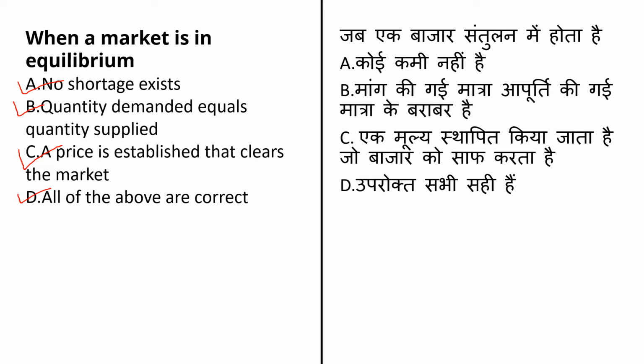The price at which the quantity demanded is equal to the quantity supplied is called the equilibrium price or market clearing price, and the corresponding quantity is the equilibrium quantity. That means the answer for this question will be option D, that is, all of the above are correct. That is, no shortage exists, quantity demanded equals quantity supplied, and a price is established that clears the market.